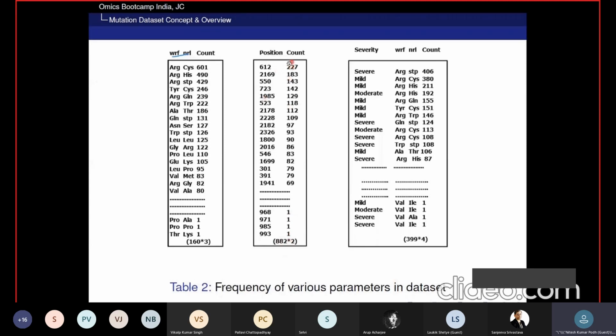The highest impact positions, where the frequency of mutation was highest, were position number 200 and position number 612, with 27 mutations. In table 3, mutation with the combination of severity was analyzed and it provides 399 unique records out of the total dataset. That shows the maximum severe cases due to nonsense mutation, arginine to cysteine, at 406 times.